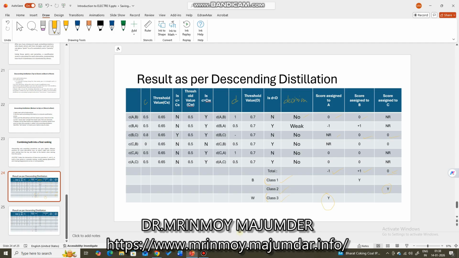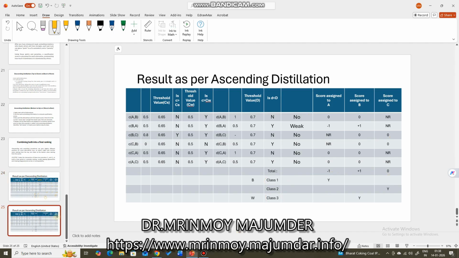Now, as per the ascending distillation, what will happen now? As for the ascending distillation, you see the same thing, but the worst will get the worst value.